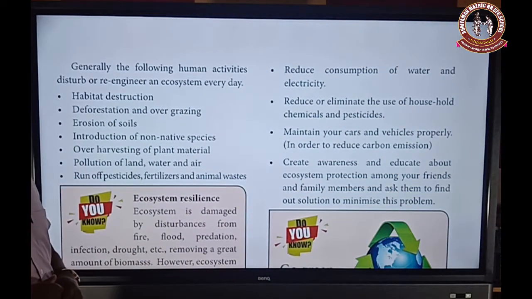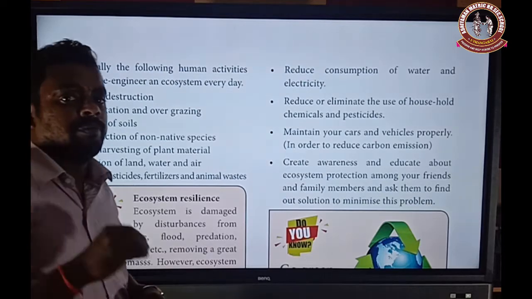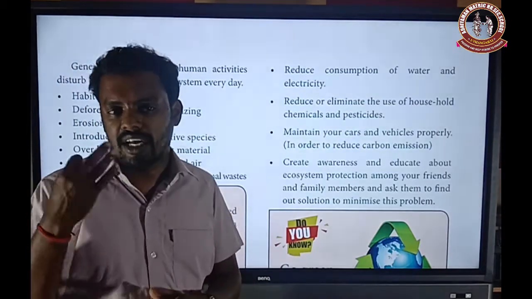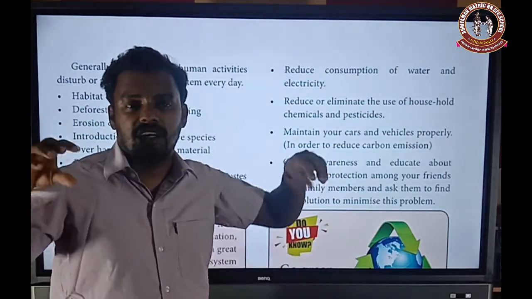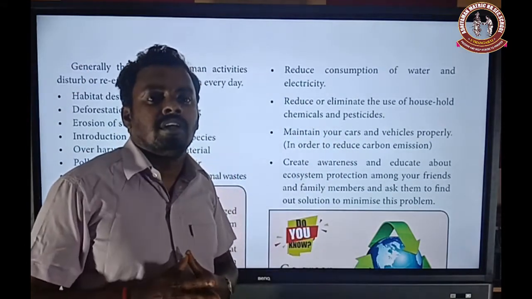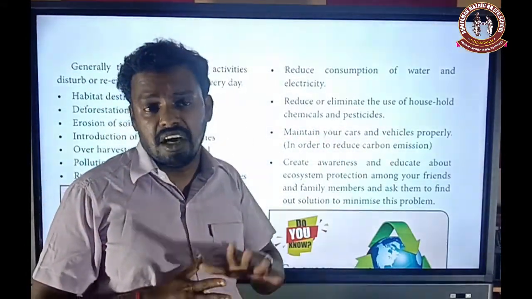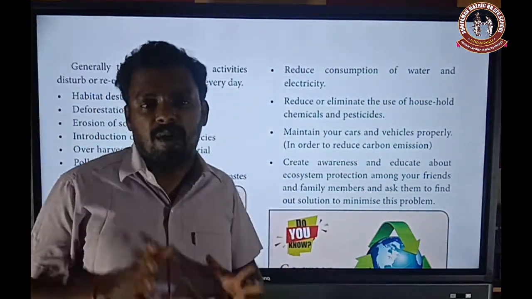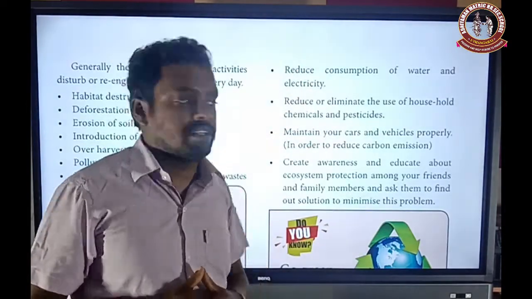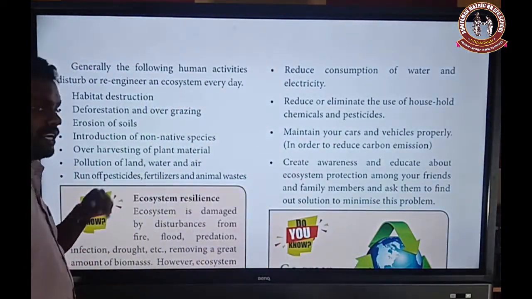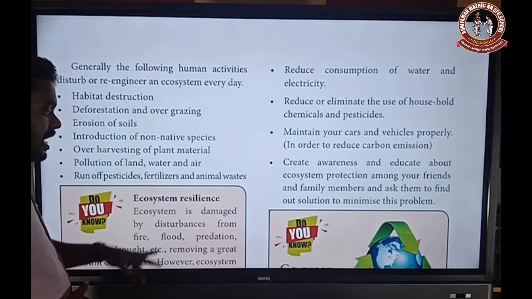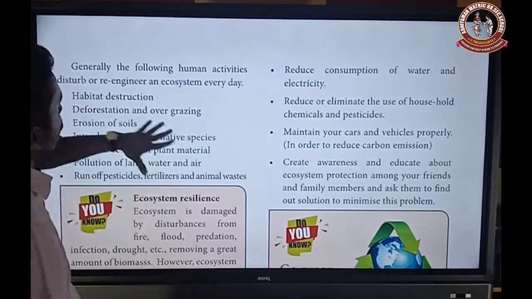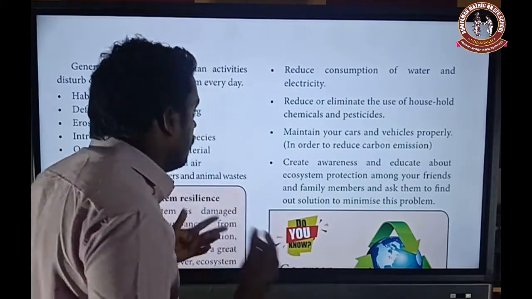Then runoff of pesticides. Pesticides are sprayed maximally in our agricultural lands. Pesticides, then fertilizers, fungicides, and insecticides. These are applied in our agricultural land indiscriminately. Indiscriminately means large amounts of all these chemical products are applied in our agricultural fields for only one purpose: the yield is more for the farmers. That is runoff, that means the runoff of pesticides, fertilizers, and animal waste. So these all are human activities, among all these different types of human activities that disturb the ecosystems.